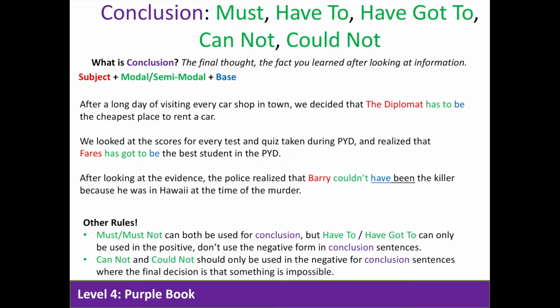A few other rules you'll have to keep in mind. Must and must not can both be used for conclusion, but have to and have got to can only be used in the positive. Don't use the negative form in conclusion sentences. You'll also need to remember that cannot and could not should only be used in negative for conclusion sentences, where the final decision is that something is impossible.